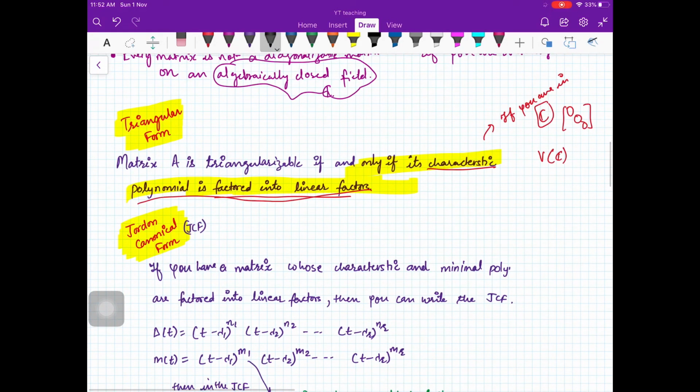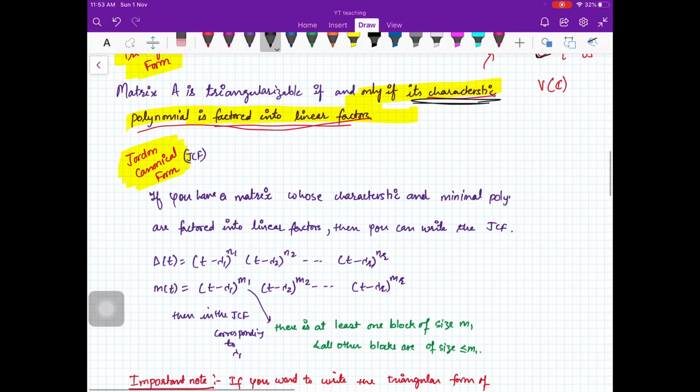So the triangular form is when you are working on an algebraically closed field. It means that if you are working on C, every matrix is triangularizable. Because that is a theorem that a matrix A is triangularizable if and only if its characteristic polynomial is factored into linear factors, right? In the last video I told you how to write the triangular form. So let us move on to the next.